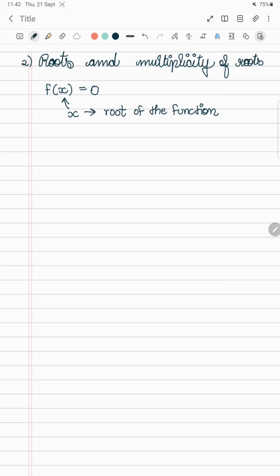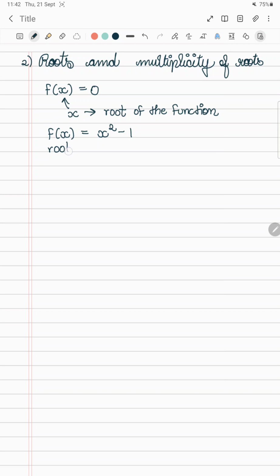And now we will see what multiplicity of the roots is. Multiplicity of a root is the number of occurrences of that root in the complete factorization of the polynomial. So let's take a function f of x equal to x square minus 1.